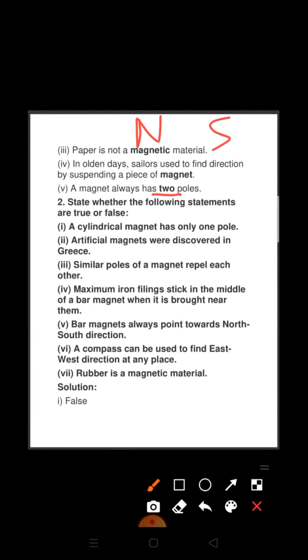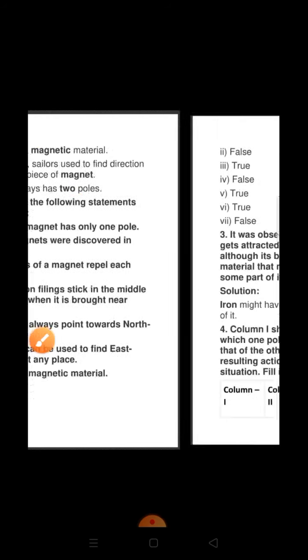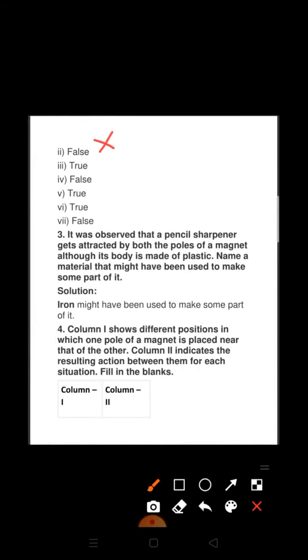Now we will move forward to the true false. The first one is: a cylindrical magnet has only 1 pole. As I have just told you, a cylindrical magnet is also a magnet, so it must have 2 poles. So the answer for the first is false. Now the next question: artificial magnets were discovered in Greece. No, the answer for that is false, as it is also written here.